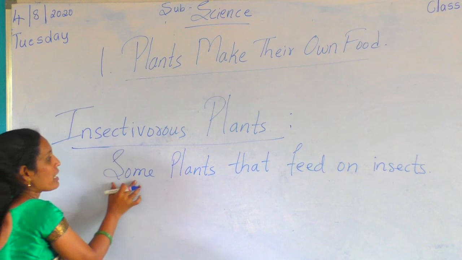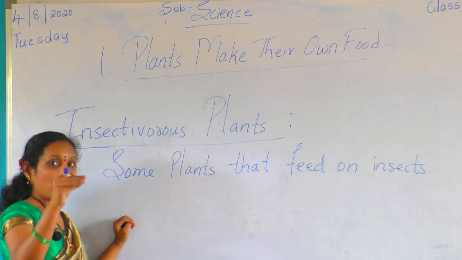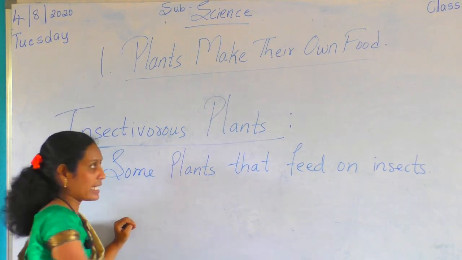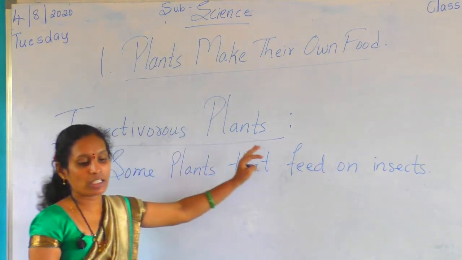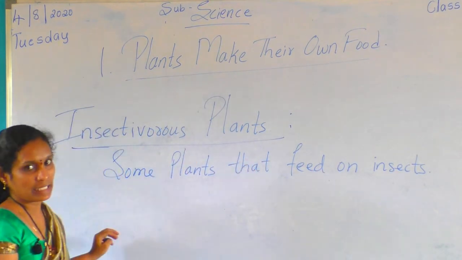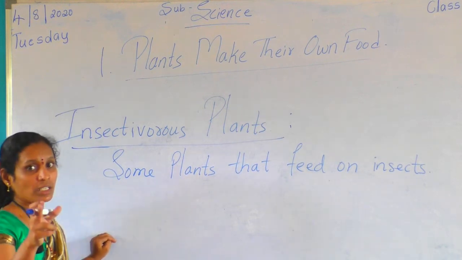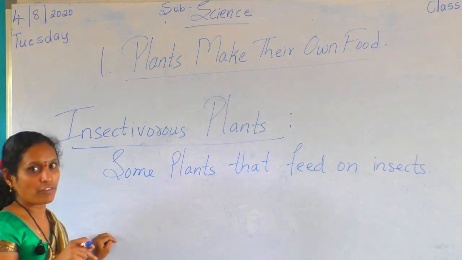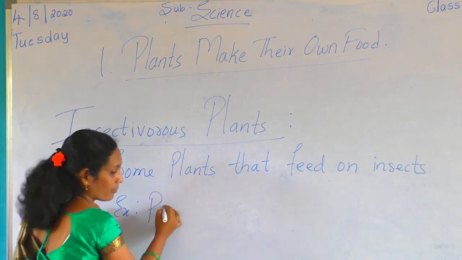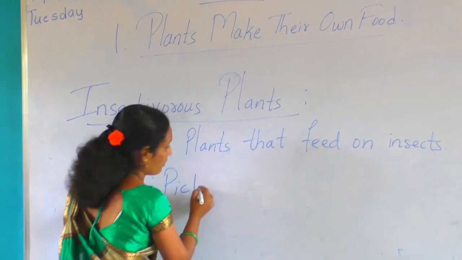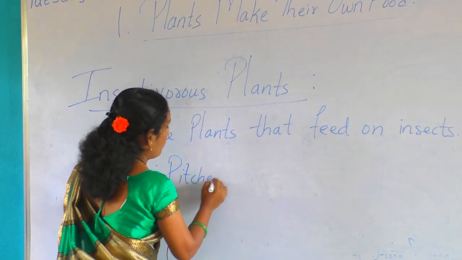Insectivorous, insect, some plants that feed, that will eat the insects. There are some plants that will eat the insects, that will feed on insects. That is known as insectivorous plants. They are given in the picture, page number 189. See the picture carefully. I think you may have seen these plants in the National Geographic channel. Pitcher plant, example is pitcher plant.